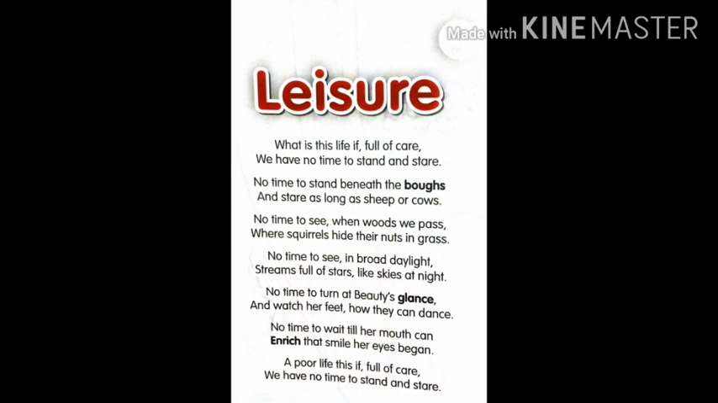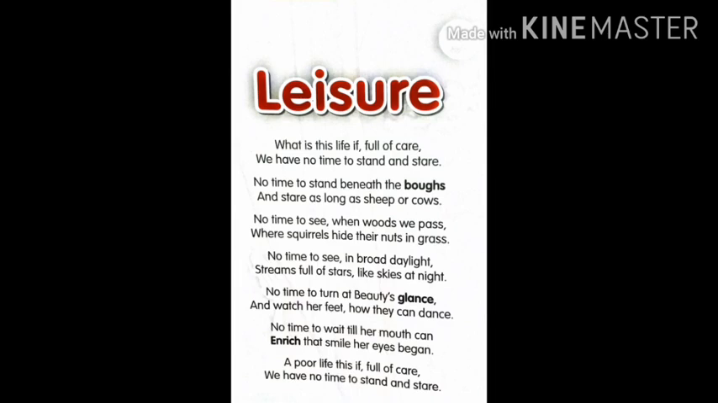No time to wait till her mouth can enrich that smile her eyes began. So here the natural beauty is scattered around. The beauty in nature is dancing like a girl, and we are not able to see her smiling face. So he asks us to refresh ourselves by observing nature carefully. As human beings, he wants us to spare some time with nature, to look at the beauty of nature which is spread around us, and to enjoy our life.